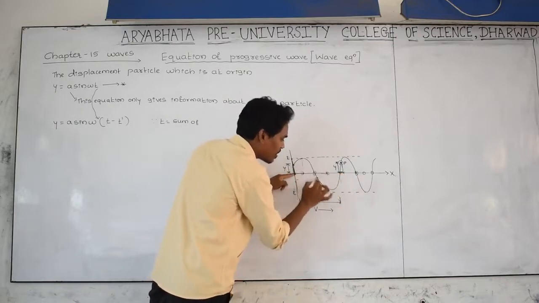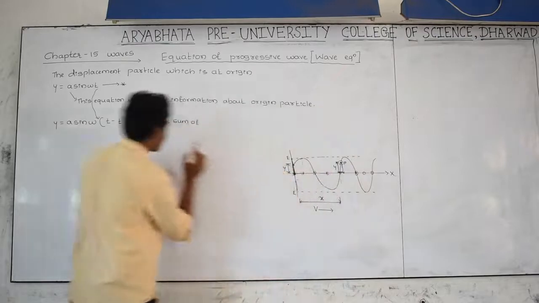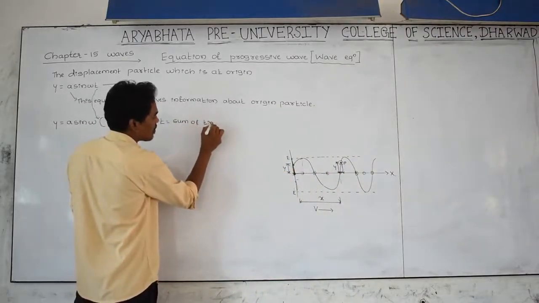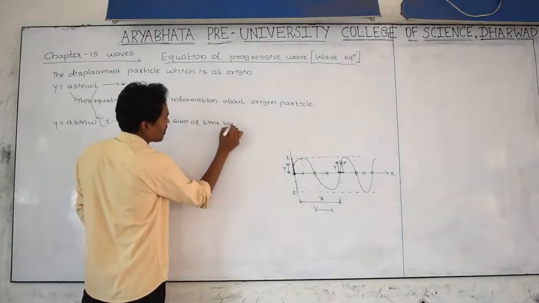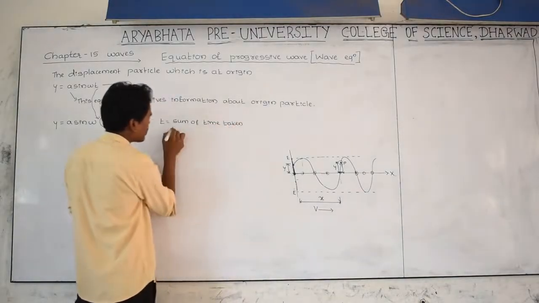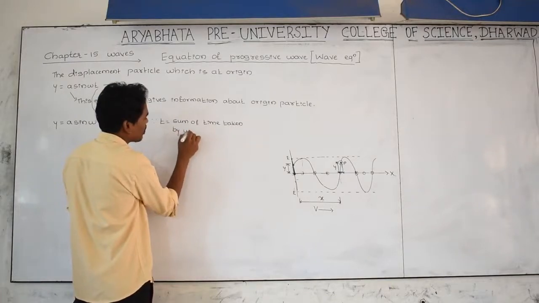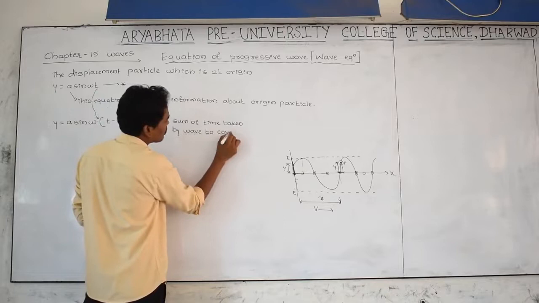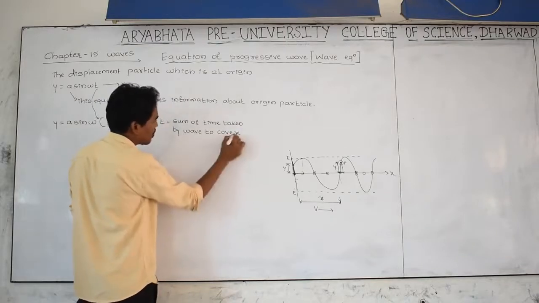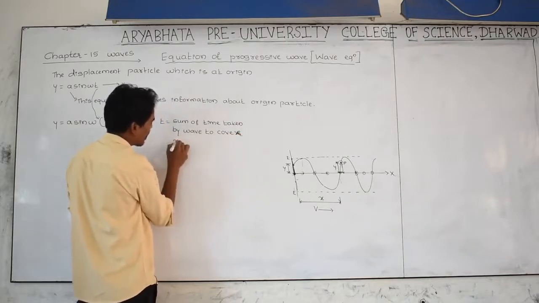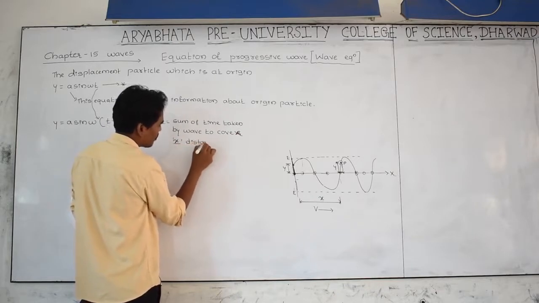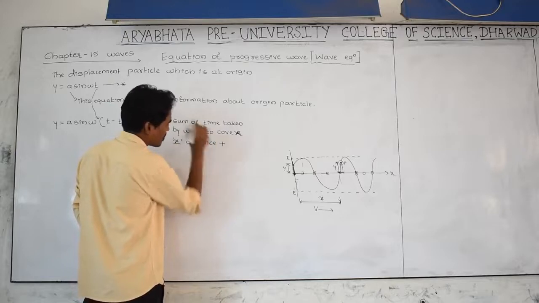One is the time taken by the wave to cover x distance, plus what is the other time?